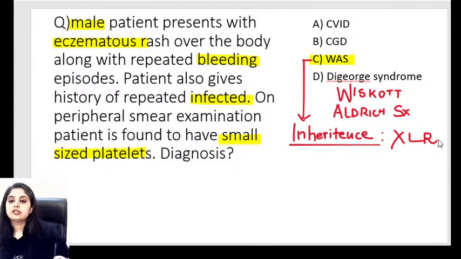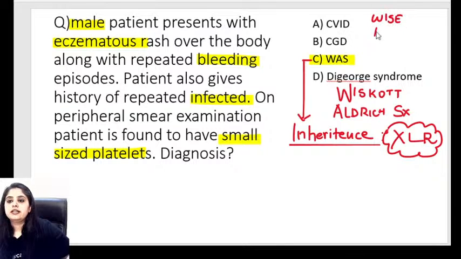No. So there's a small homework for all of you, because next time I'm also going to give you some targets for genetics only. That is why I've given you this right over here. There was a mnemonic for X-linked recessive. What was the mnemonic? Do we all remember? The mnemonic for the XLR disorders goes as Ys A B C D E F G H. Did you remember something? This was the mnemonic for XLR disorders, and the Ys over there used to stand for Wiskott-Aldrich syndrome. So XLR is the inheritance for Wiskott-Aldrich syndrome.